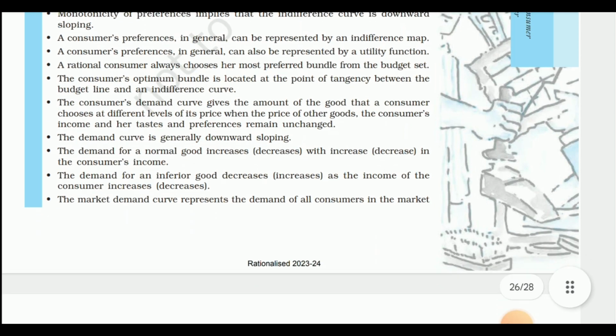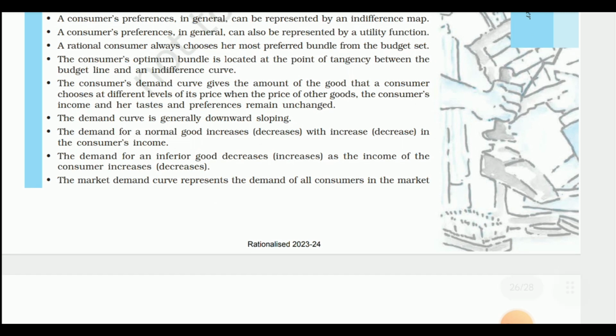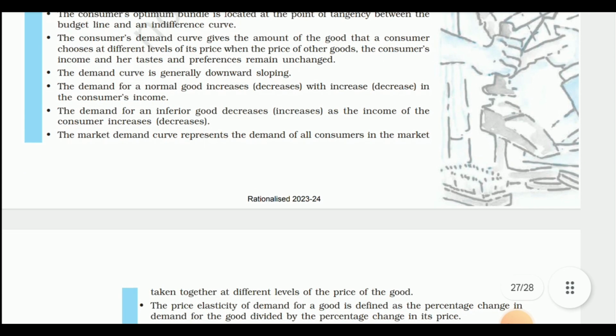A rational consumer always chooses her most preferred bundle from the budget set. The consumer's optimum bundle is located at the point of tangency between the budget line and an indifference curve. The consumer's demand curve gives the amount of the good that a consumer chooses at different levels of its price when the price of other goods, the consumer's income, and her tastes and preferences remain unchanged.